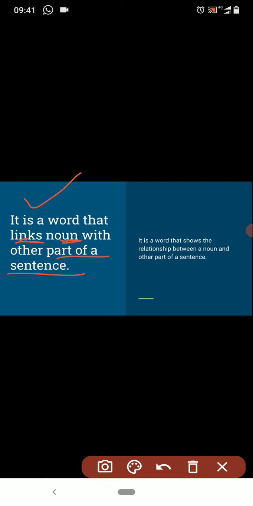preposition. In another way, we can say it is a word that shows the relationship between a noun and other part of a sentence. So the word preposition is itself made up of pre and position. So we can simply say it shows the position. The word comes before a noun and shows position, but it is not always position. Sometimes it shows time and also place, direction.